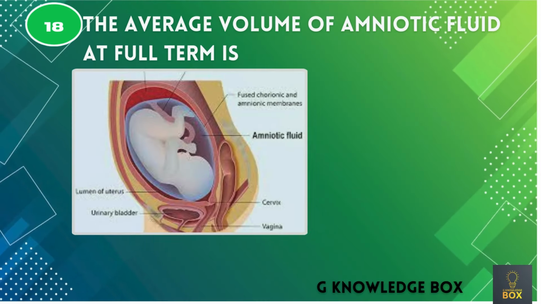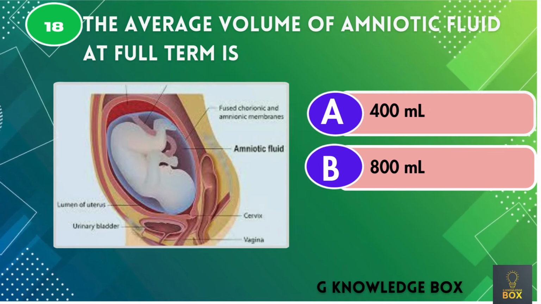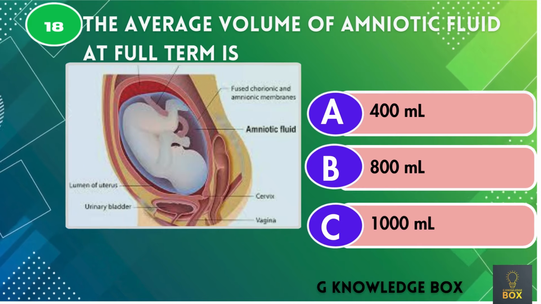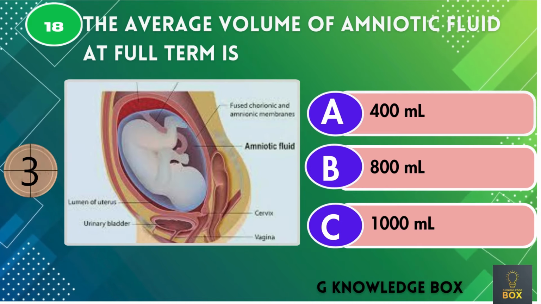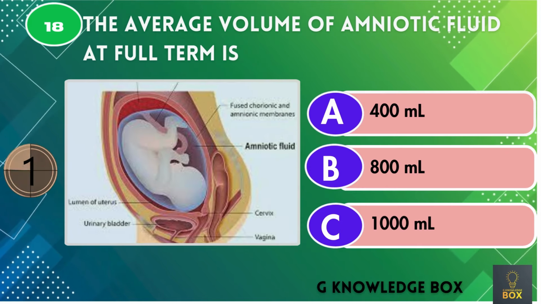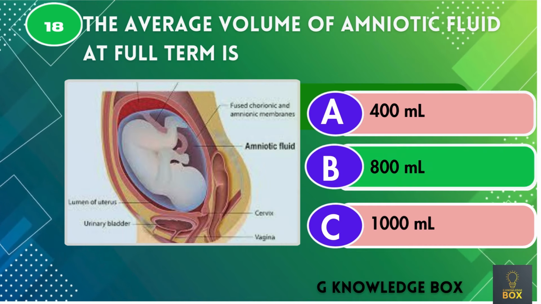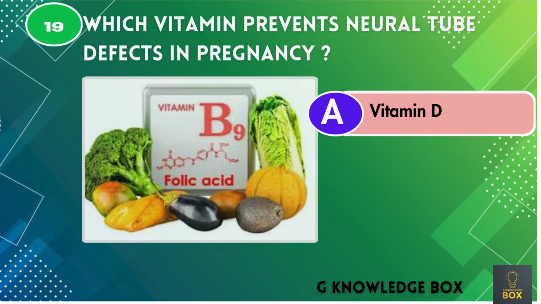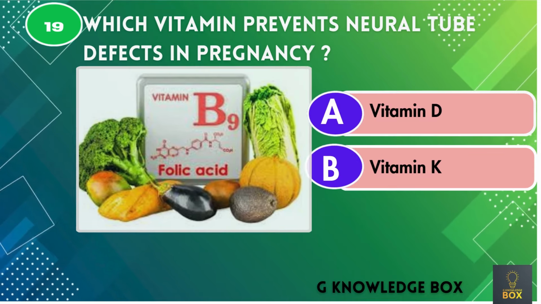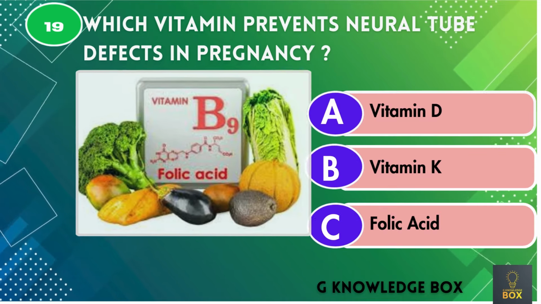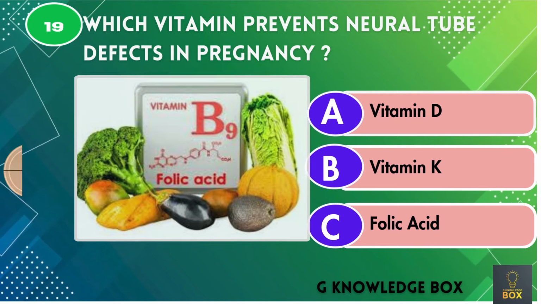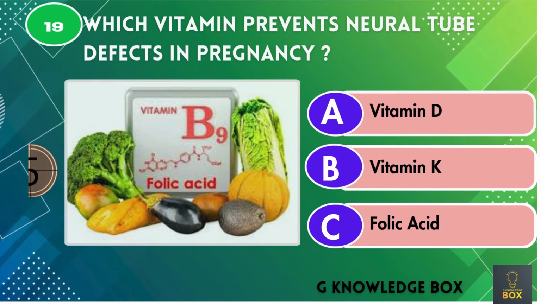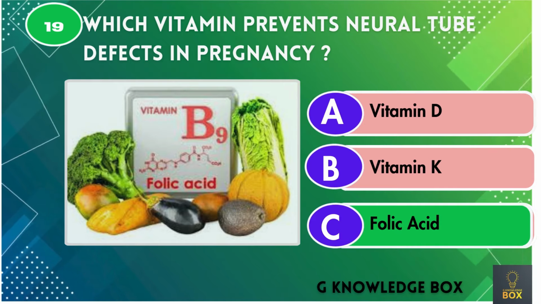The average volume of amniotic fluid at full term is? Correct answer is 800 ml. Which vitamin prevents neural tube defects in pregnancy? Correct answer is folic acid.